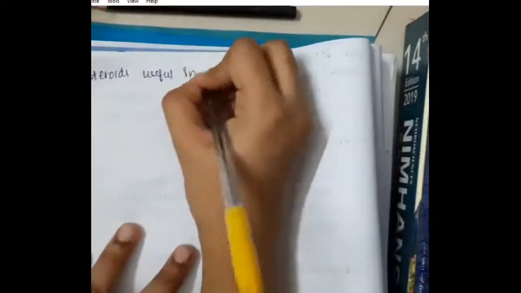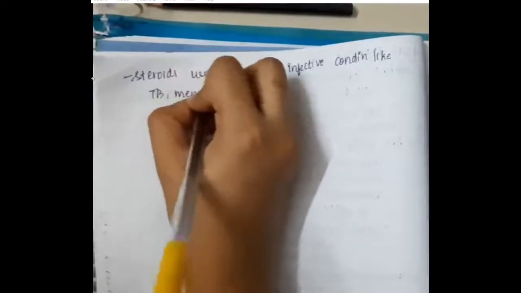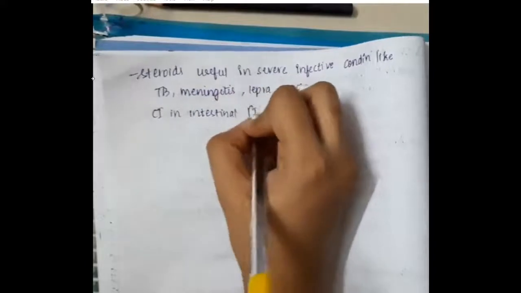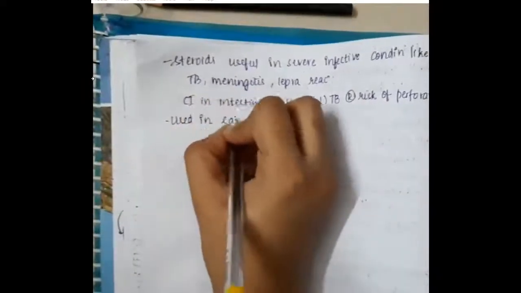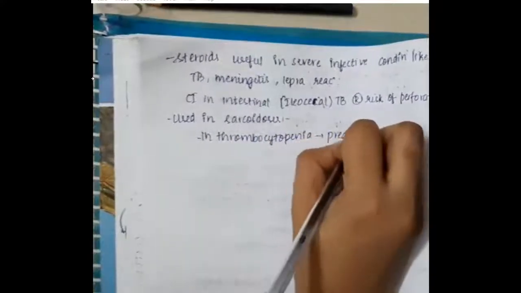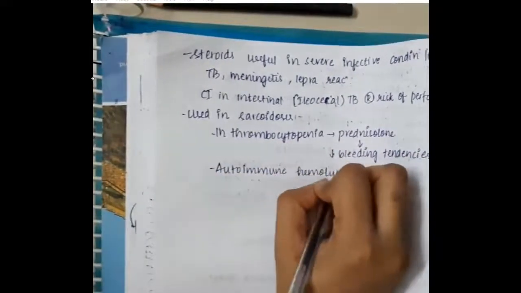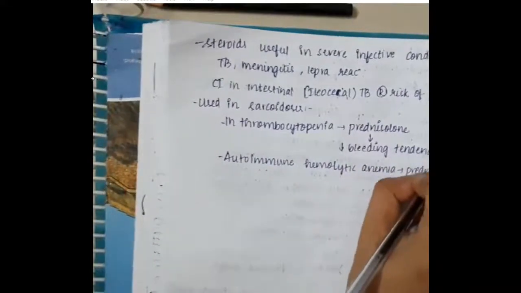Steroids are also useful in severe inflammatory conditions like tuberculosis and meningitis. Steroids are contraindicated in intestinal tuberculosis because of increased risk of perforation. Steroids are used in sarcoidosis. They are also used in thrombocytopenia, especially prednisolone, which will decrease bleeding tendencies. In autoimmune hemolytic anemia, prednisolone can be used.